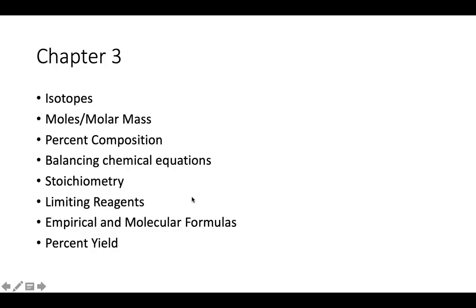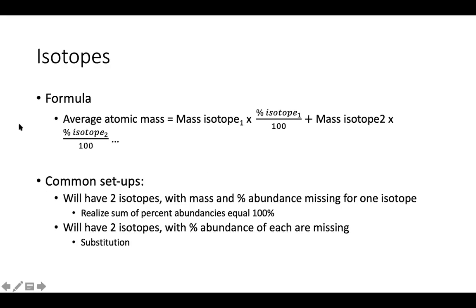Alrighty, jumping into chapter 3, we focus here on isotopes, coming up with molar mass, balancing chemical equations, and then we jump into stoichiometry and coming up with empirical molecular formulas. Right, so remember we have isotopes, which are forms of atoms with different number of neutrons. And so when we look at a mass on the periodic table, that's actually an average atomic mass, right? And it's a weighted average of all the isotopes of each atom,